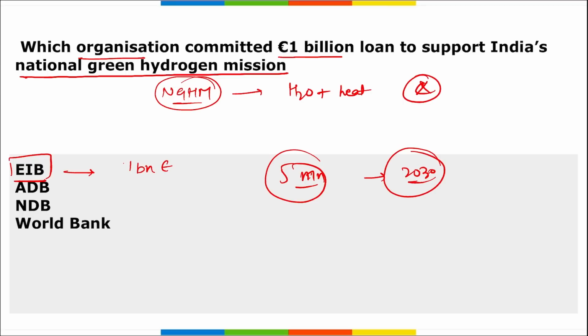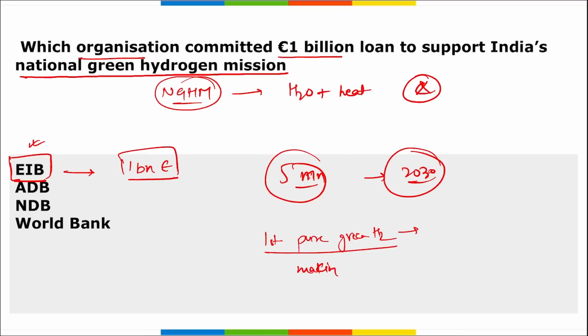Right? So this 1 billion euro was provided as a loan by the European Investment Bank in order to support India's National Green Hydrogen Mission. India's first pure green hydrogen plant, where was this set up? Where is it located? It is in Jorhat, Assam.